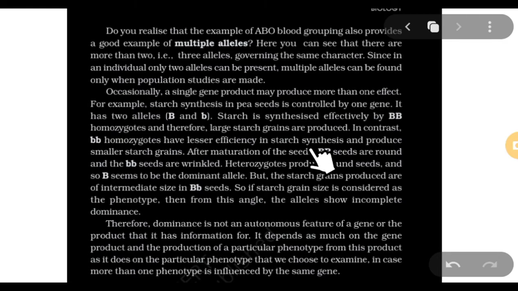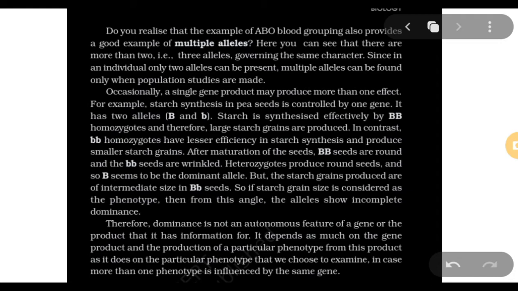So I am sure most of you will have ignored this. I am sure 99% of the students will have ignored this, and they must not have read this. And even if you have read it, most of the people will not have understood it. So let's start with what this is. Right now you can see this.